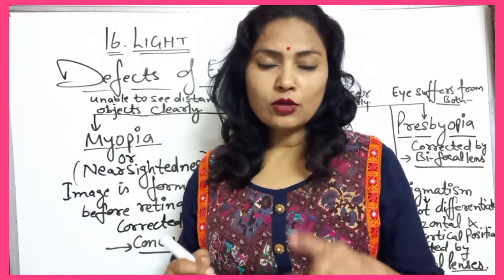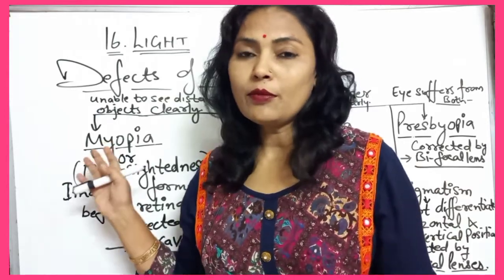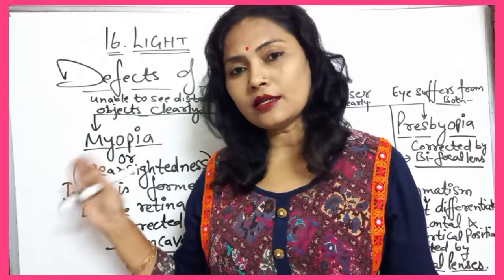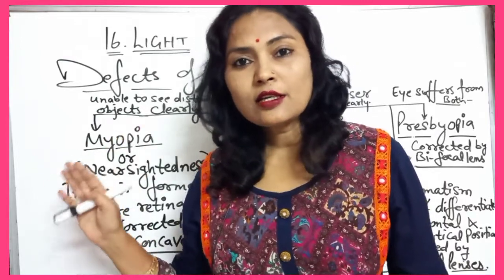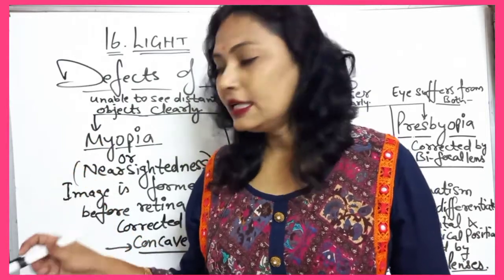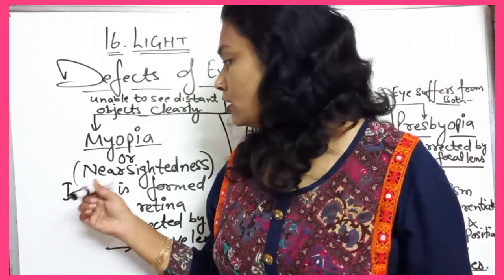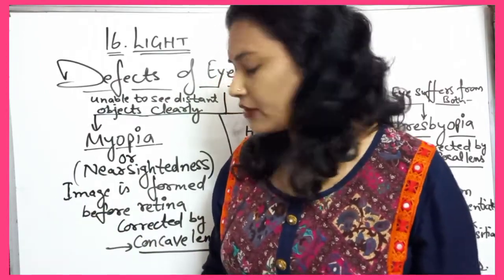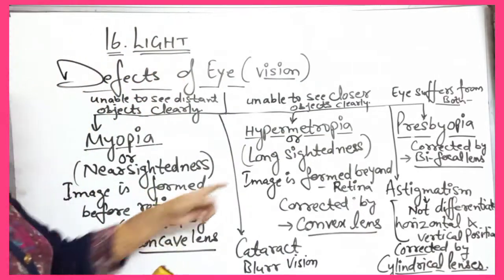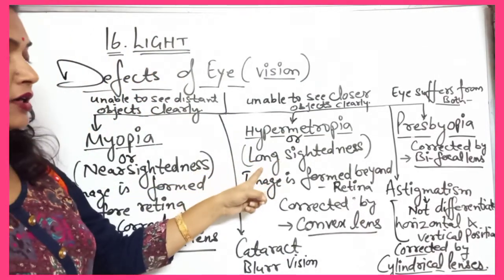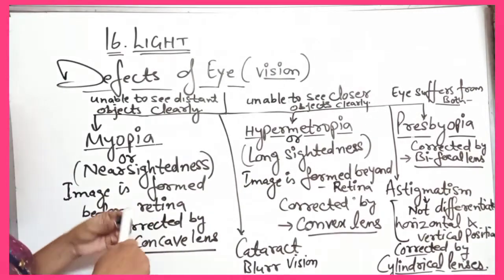All of us students nowadays are suffering from this myopia. Another name of myopia is short sightedness or nearsightedness. You can write short sightedness; most books contain short sightedness. Here long sightedness or far sightedness; both you can just learn about.